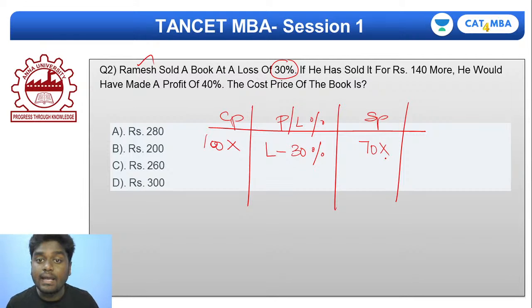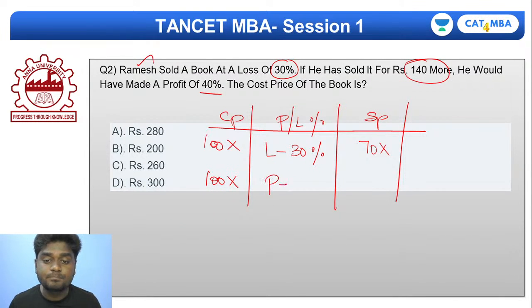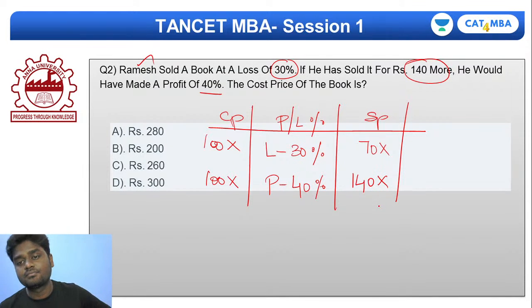Okay. Next comes the important line. If he had sold it for rupees 140 more, he would have made a profit of 40%. So again my cost price will be 100x only. In the second instance, the profit is 40%. So if the profit is 40%, what will be the selling price of the book now? It's going to be 100 plus 40, 140x.